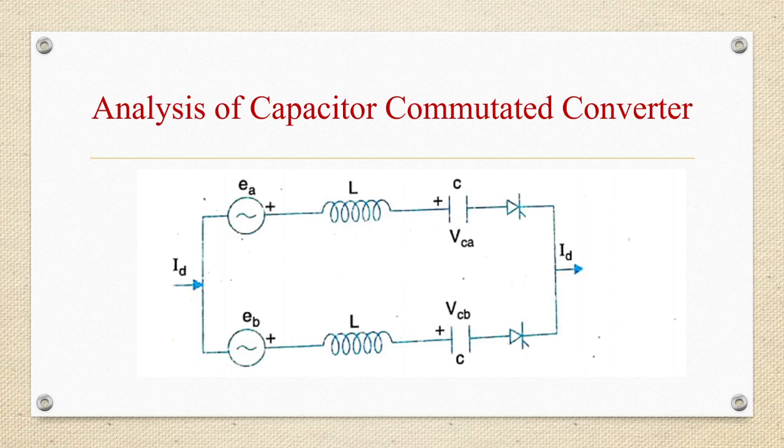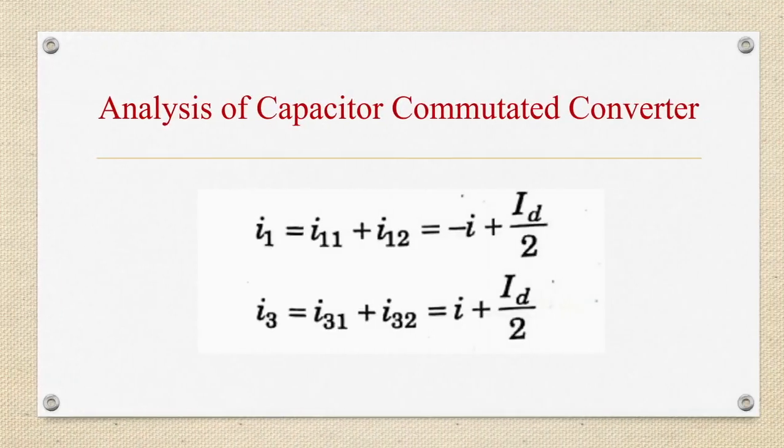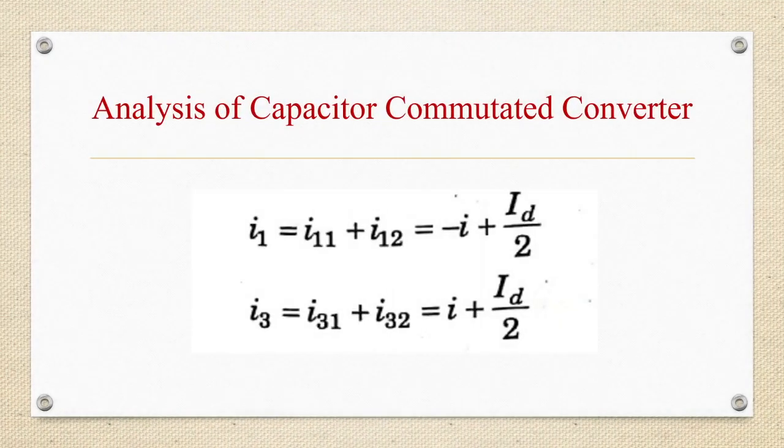And in general, it can be said that capacitor voltages are constant when the currents through them are 0 and increase from negative peak to positive peak when the valves in the upper group conduct. So during the conduction of the valves in the lower group, capacitor voltages will decrease from positive peak to negative peak. Expression for valve currents in the circuit as shown in the figure can be obtained by superposition of the two responses. One is due to ID and another due to AC voltage and capacitor charges.